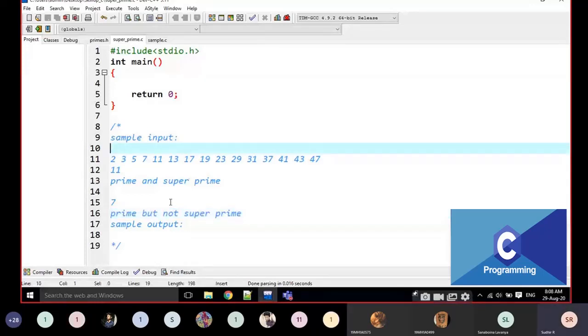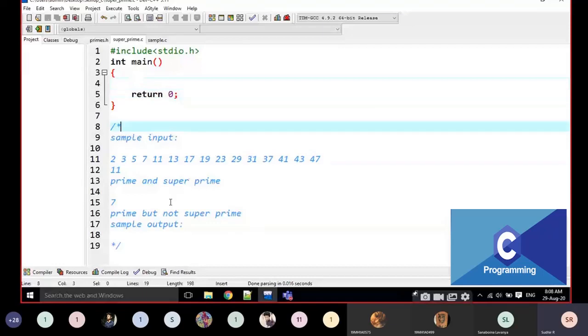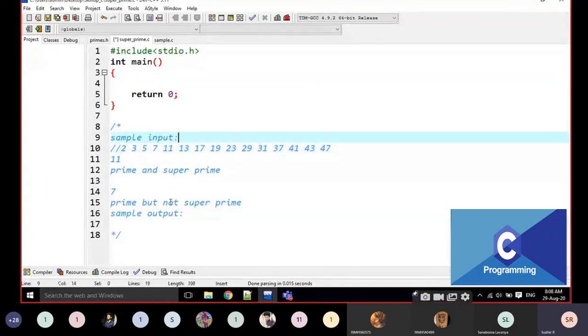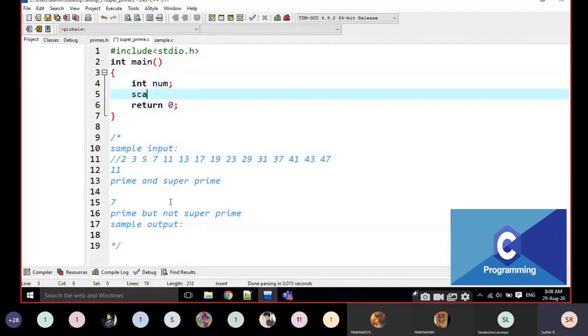Now I am going to write the algorithm. How many inputs am I going to read here? Only one input. That's it. Now I am going to read one integer number, some num. Some scanf, percentage d, comma ampersand num. Just reading is done.